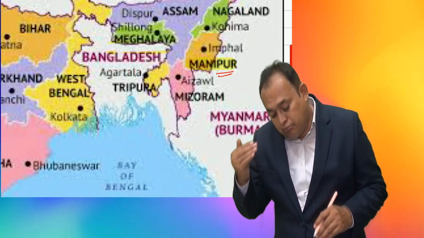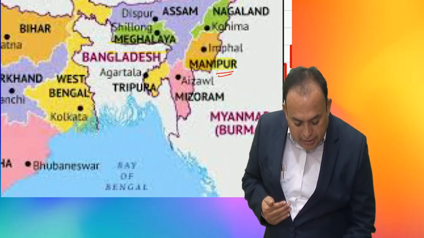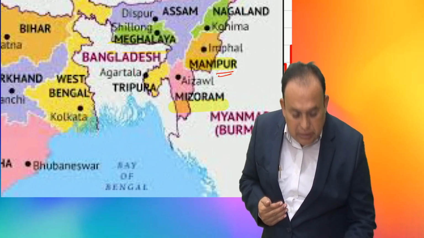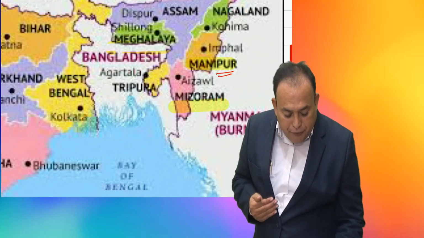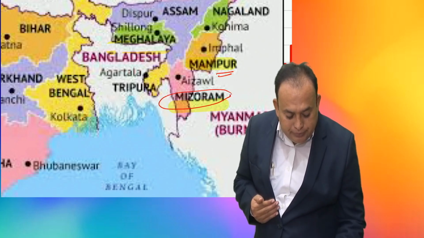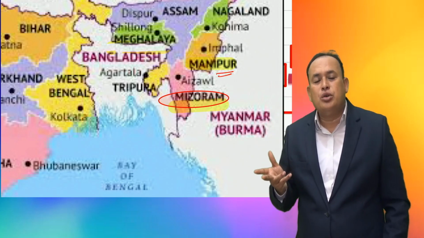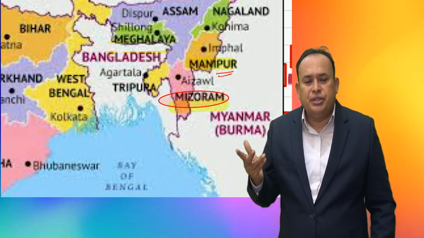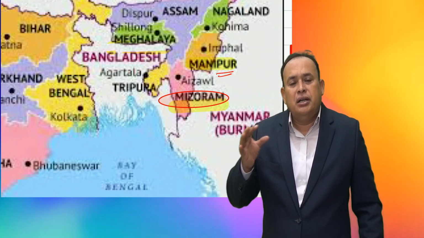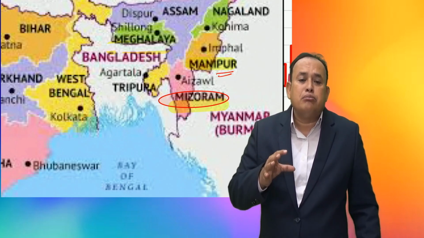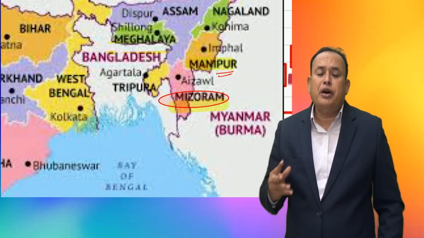Next, Mizoram. If you are in the state of Mizoram, aggregate turnover being a supply of taxable goods or services or both, as the case may be. What is the turnover limit for Manipur? Same turnover for Mizoram.